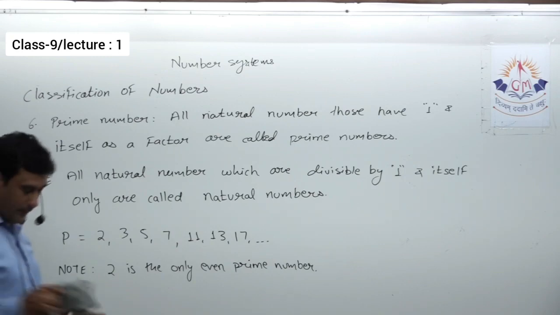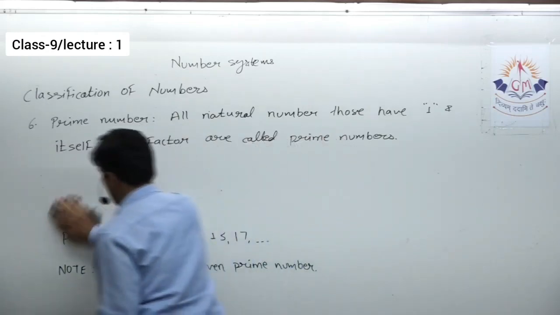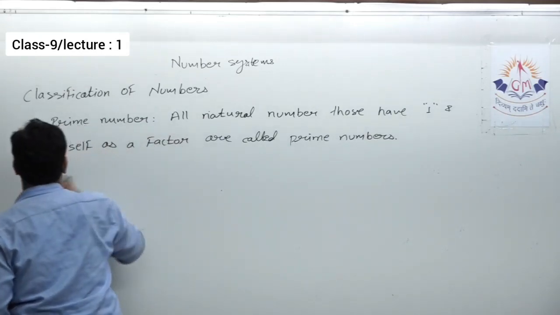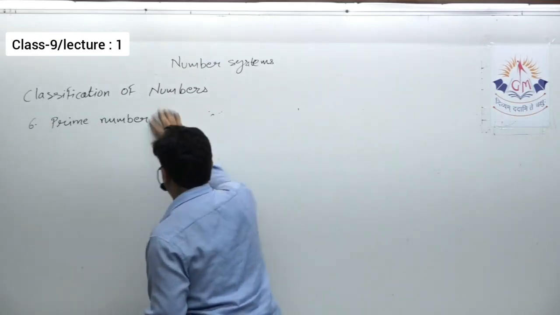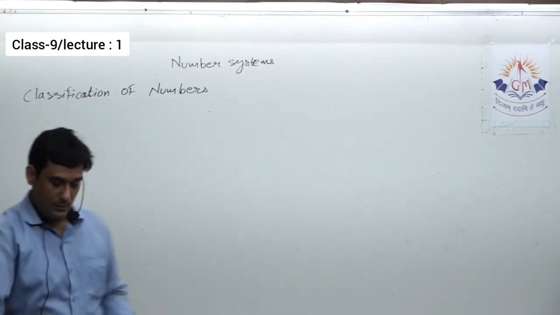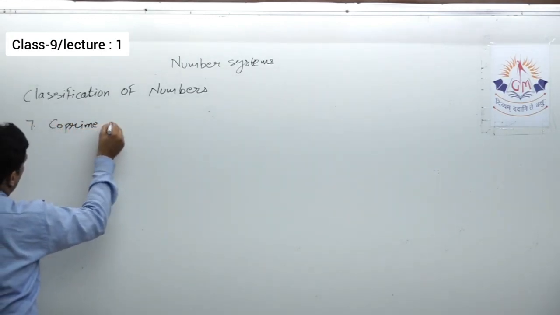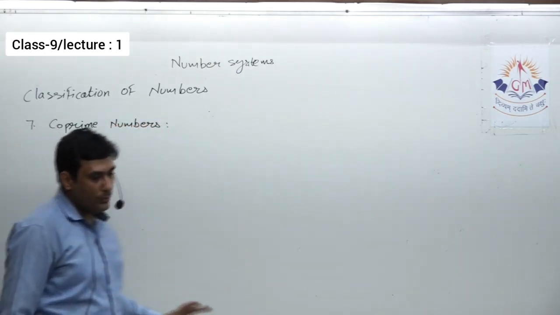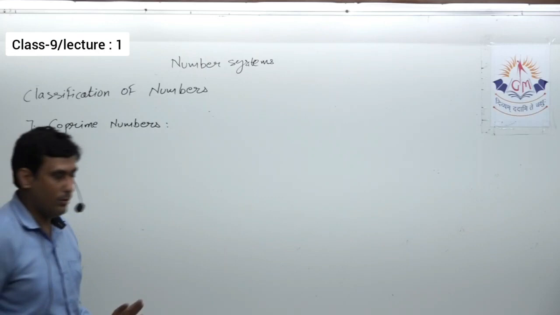Okay, now next we will see is co-prime numbers. After prime numbers, next is co-prime number. Now this co-prime number is very important. Co-prime numbers. Okay, two numbers which do not have any factor common other than 1 are called co-prime numbers.